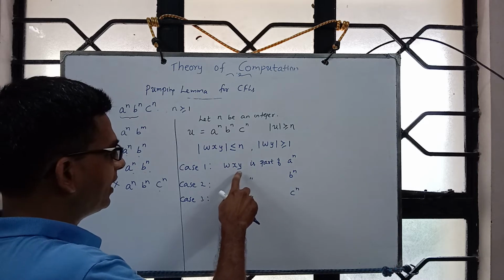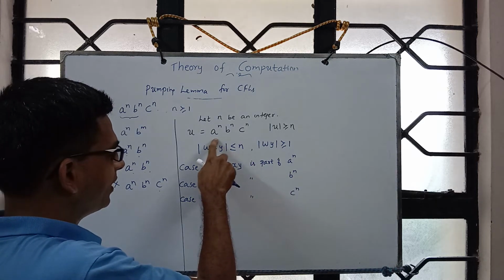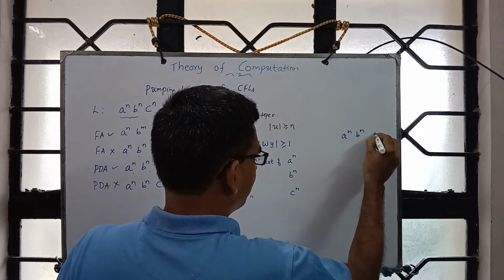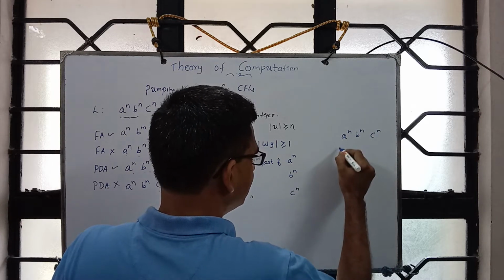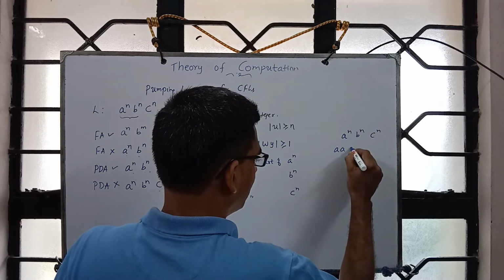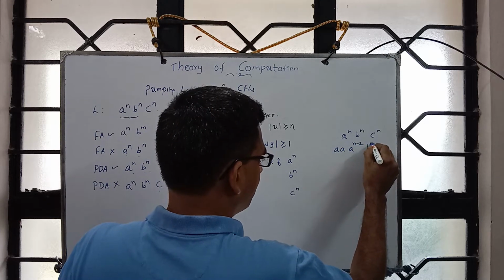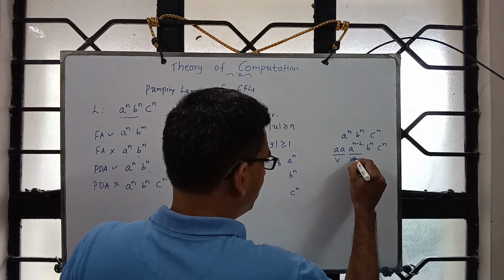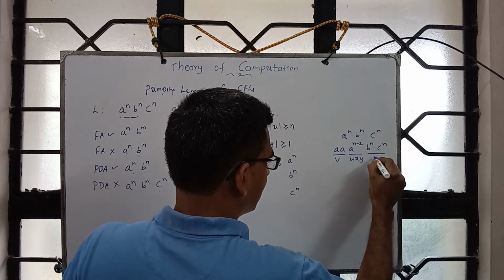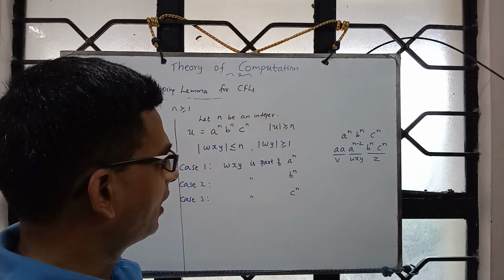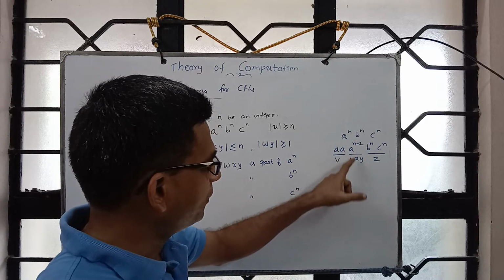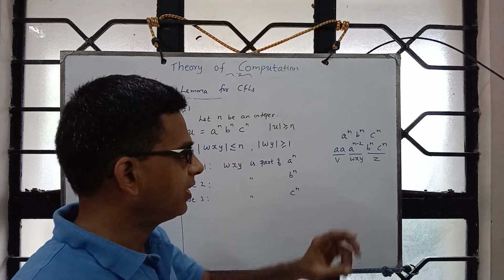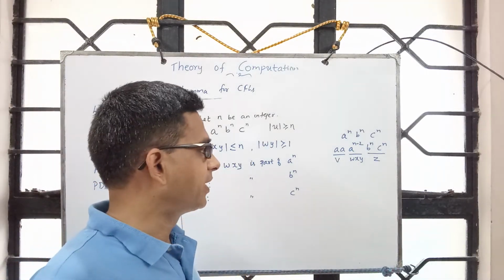So it may so happen that wxy is part of a power n. For example, it could be like this: a power n, b power n, c power n. This a power n, let me write like a power n minus 2, b power n, c power n. This is my v, and wxy is part of this, and this is our z. Now in this we need to see what is w and what is y. Of course both will be a. Then we will talk about the pumping part. Fine.